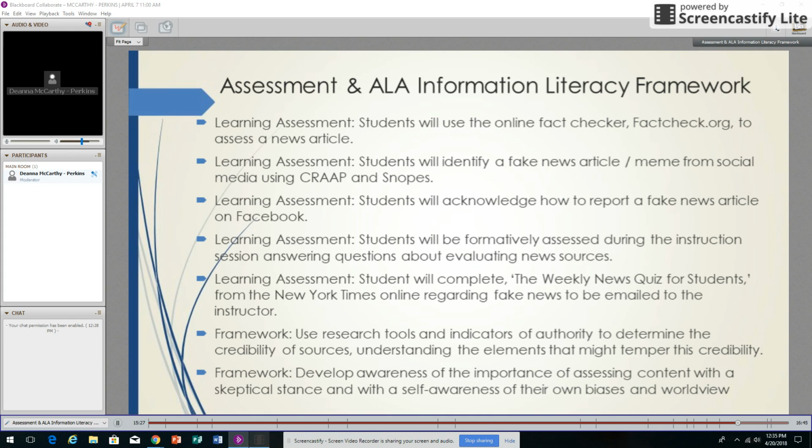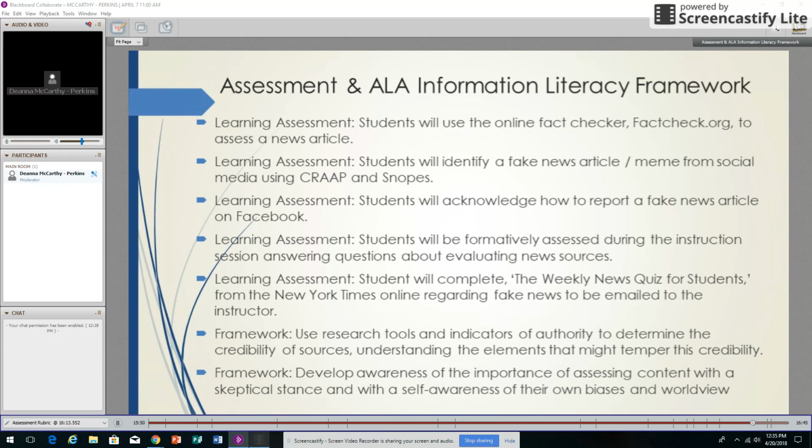And then lastly, developing an awareness of the importance of assessing content with a skeptical stance and with self-awareness of your own biases, because sometimes we can have our own biases, which makes us want to believe that news is real when actually it is not.